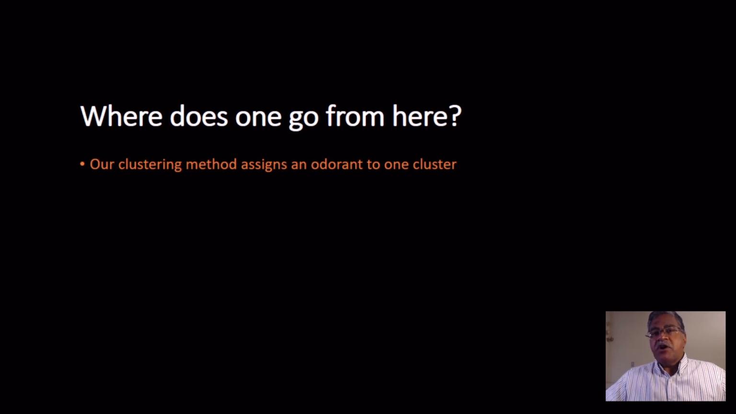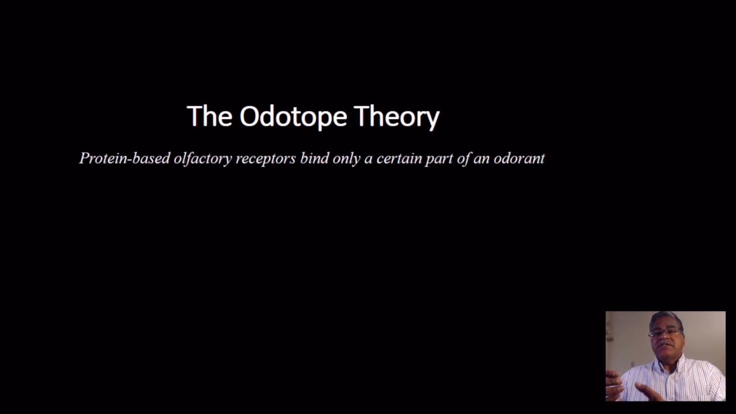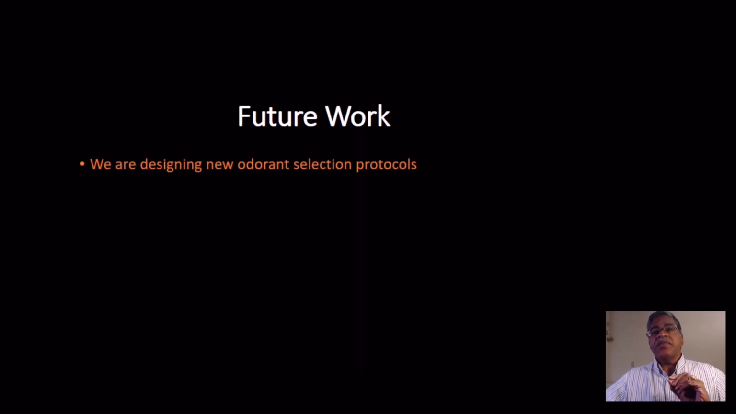When we cluster our odorants into these compounds, they all fall into individual clusters. How does this enable us to address the combinatorial, promiscuous nature? Now, we understand this odotope theory. There is an electronic structural feature in an odorant which is conducive to binding, activation, or inhibition with an olfactory receptor. We also have information from a classic paper by Linda Buck's group. So how do we then use our methodologies to address the combinatorial aspect of it?